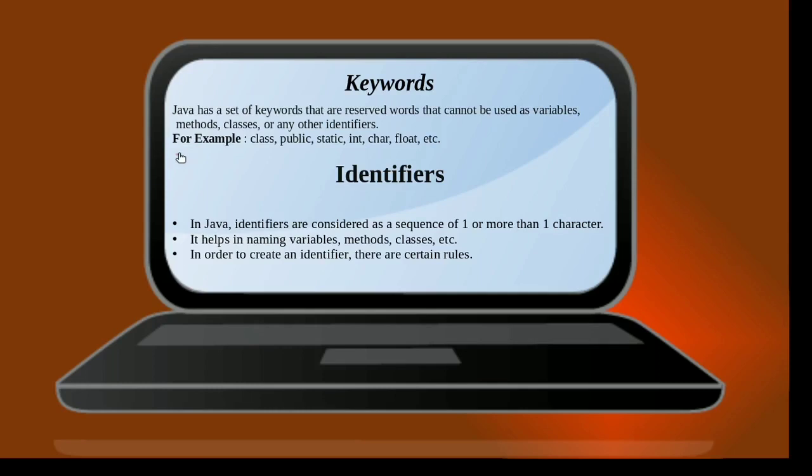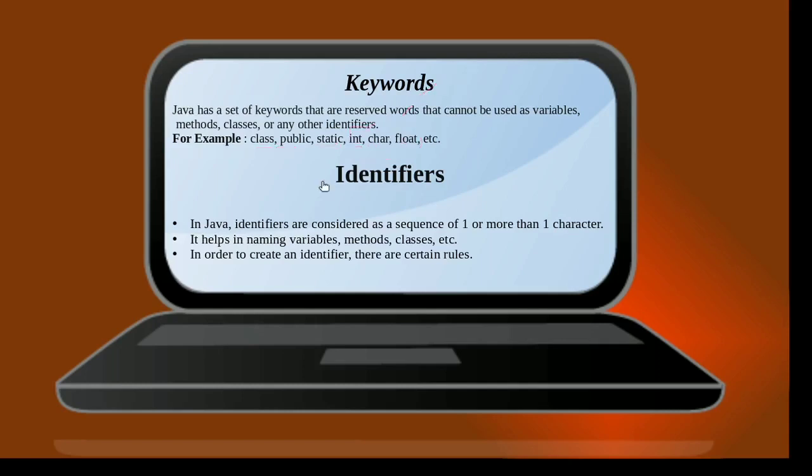And these are a few examples of keywords such as class, public, static that we have seen in the previous video, and later on we will also be looking at int, char, float, which are all known as data types. These are keywords and we cannot use them as a name of variables, methods, classes and so on.